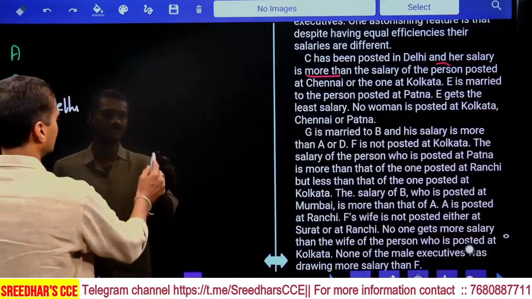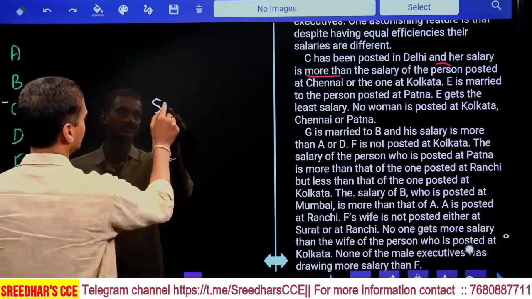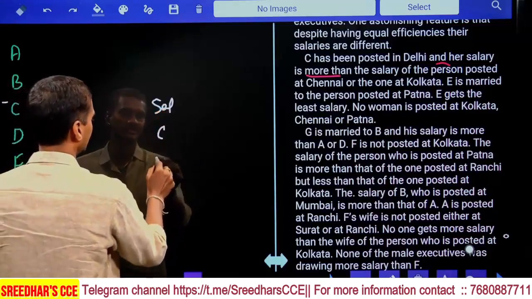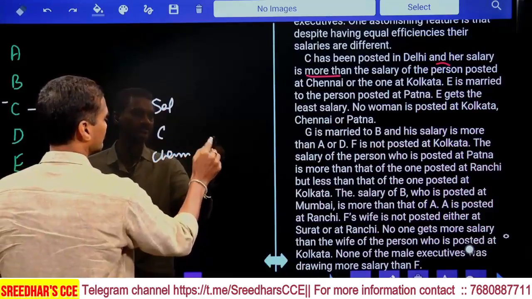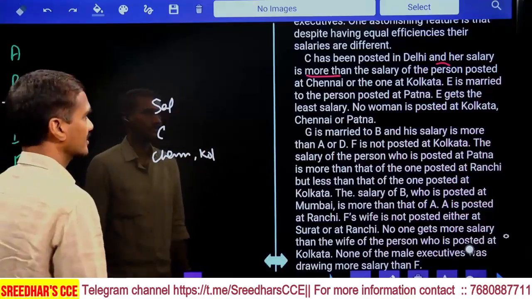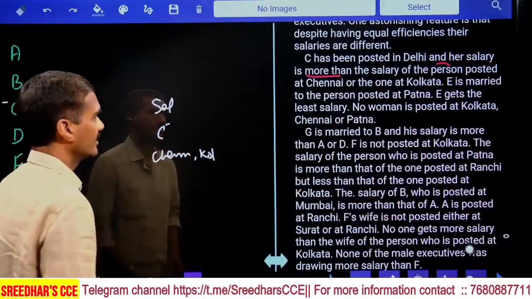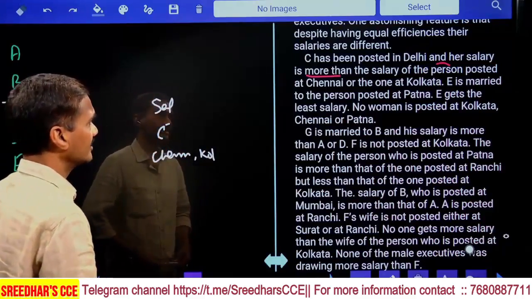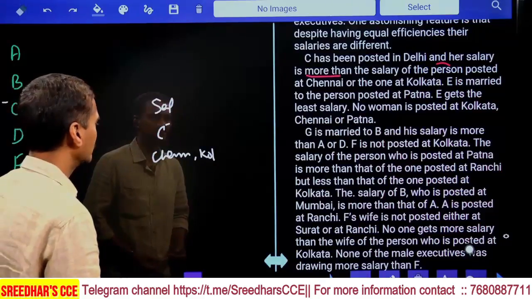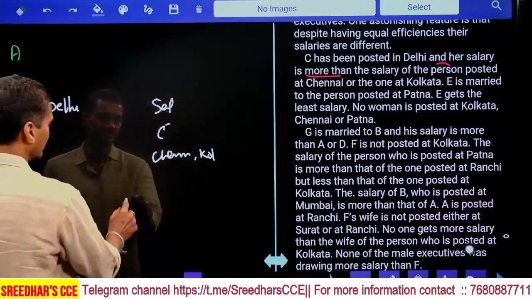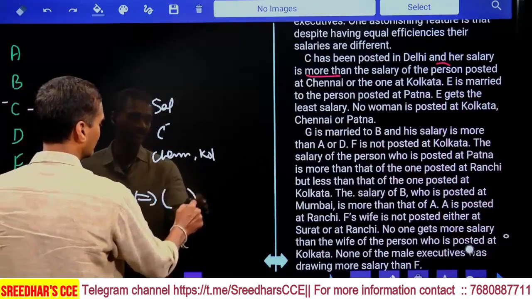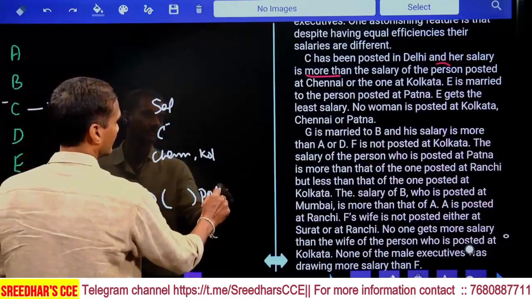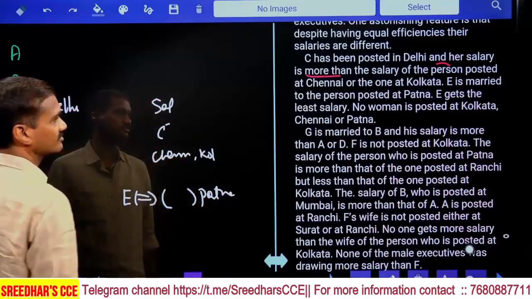Now regarding the salaries, C's salary is more than the person posted in Chennai and the person posted at Kolkata. And next, C is a female. Then next, he is married. Now who is married here? He is married to whom? He is married to the one posted at Patna.